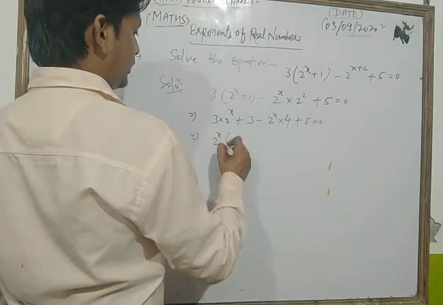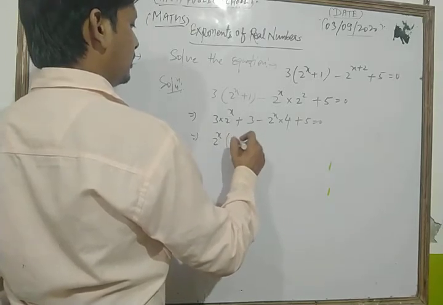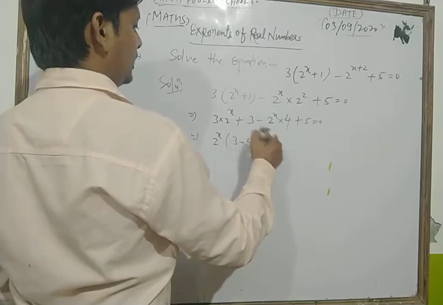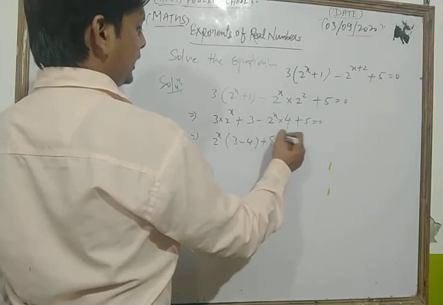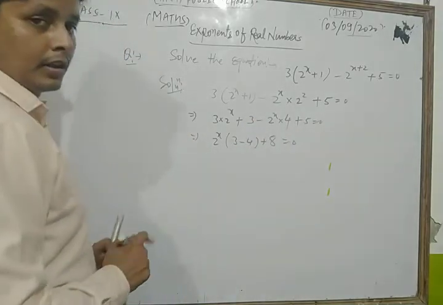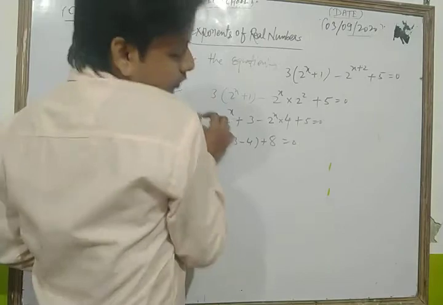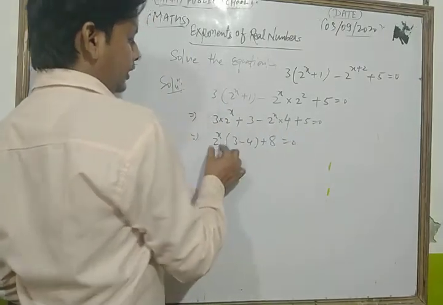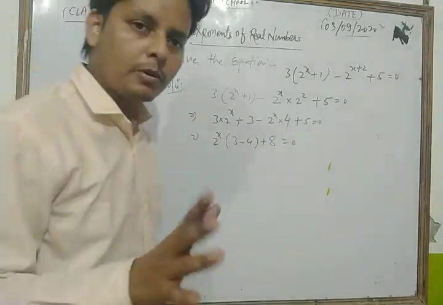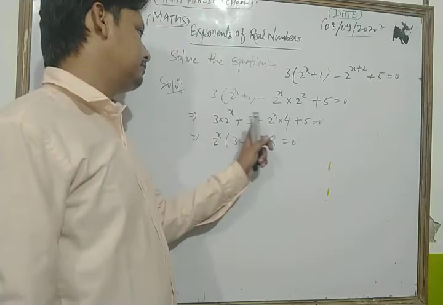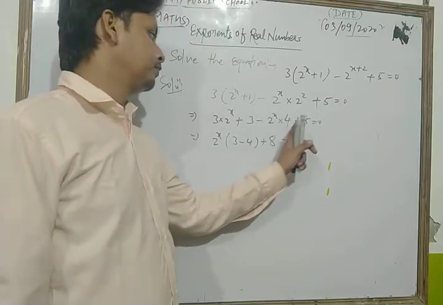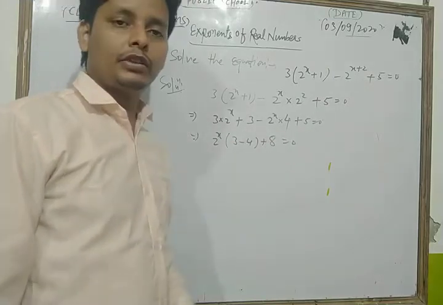2 to the power x is common, so we get as what? 3 minus 4 plus 5 plus 3 plus 8 is equal to 0. Okay, this way we collect these two terms and take 2 to the power x as common, so we get 3 minus 4, and plus 5 plus 3, and we write plus 8.